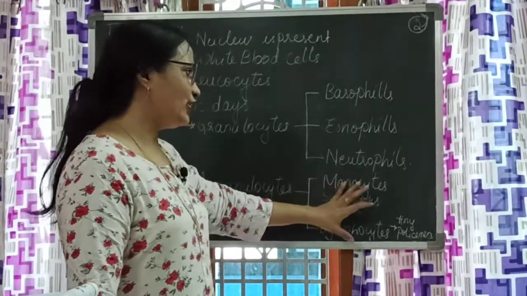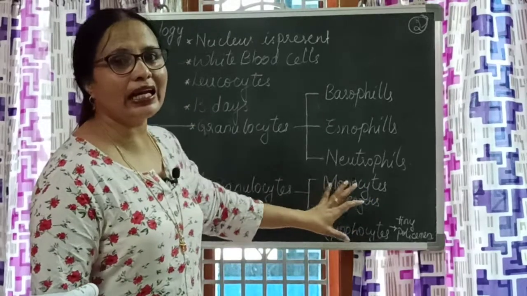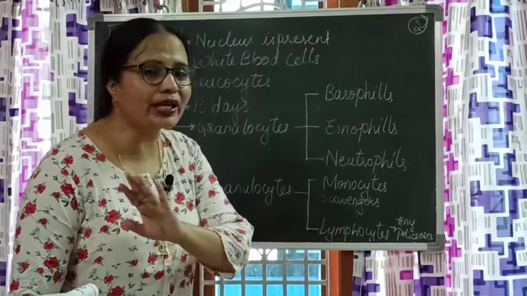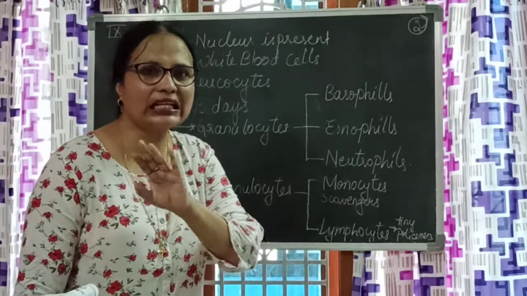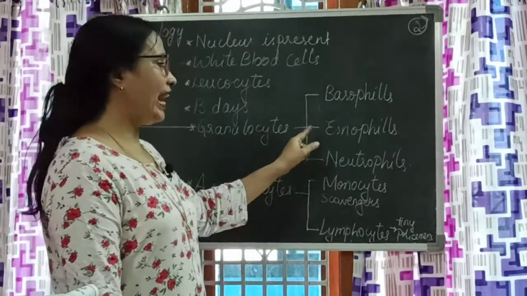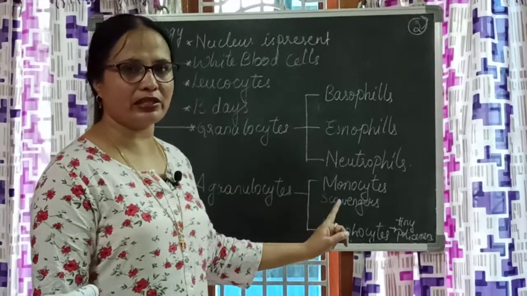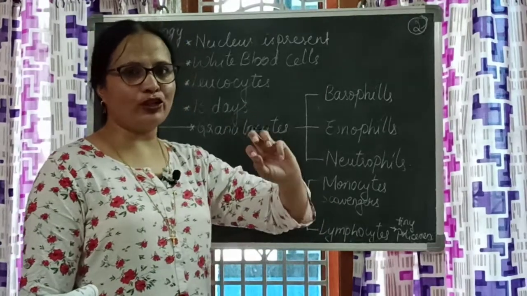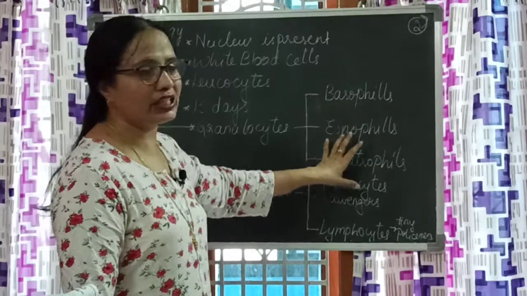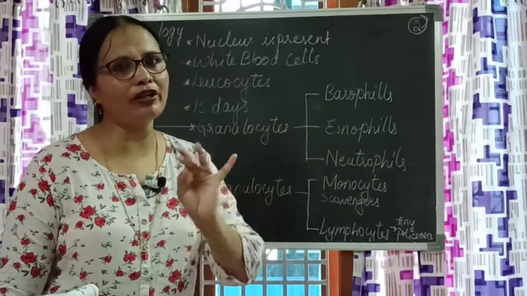Particularly these two we call agranulocytes. Here no granules are present, they are very clean and clear. When you observe the blood of any person, if you notice granules, then they belong to basophil, neutrophil or eosinophil.